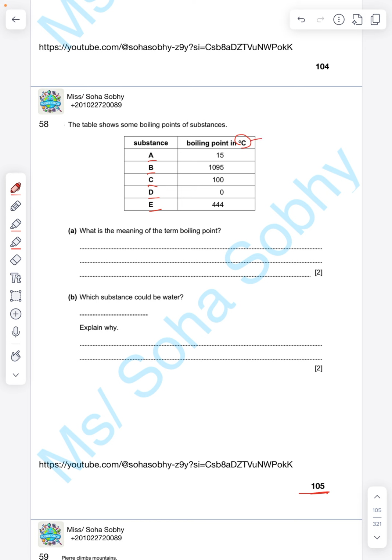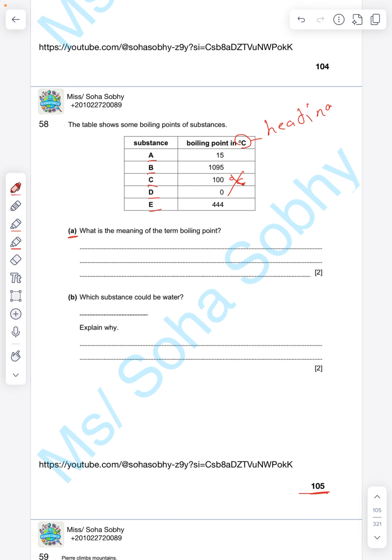So the unit should be in the heading. If you wrote it inside the body of the table, it will be wrong. So if you wrote it here, it will be wrong, because the unit must be written inside the heading. فما ينفعش اكتبها أبدا في body of the table.